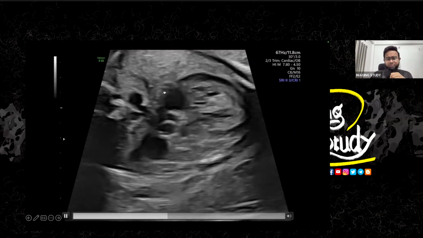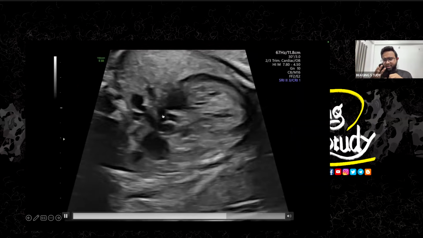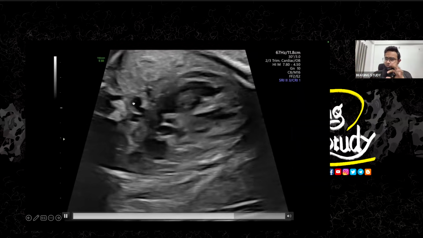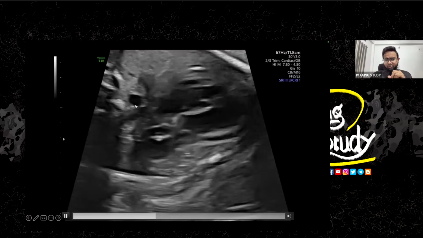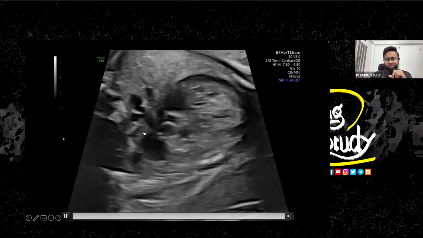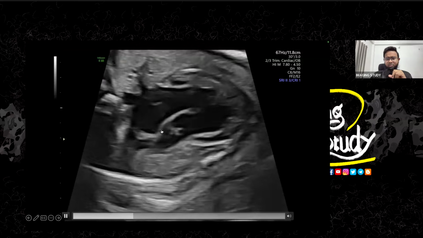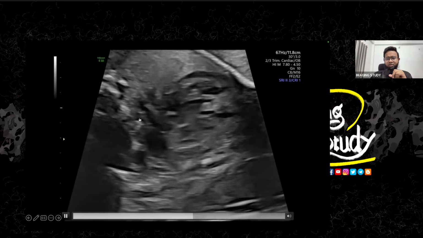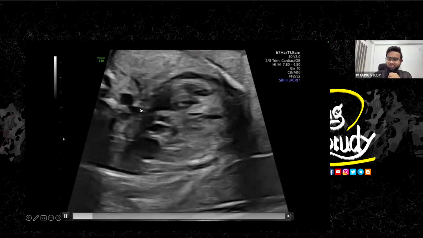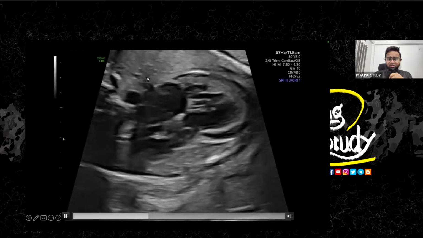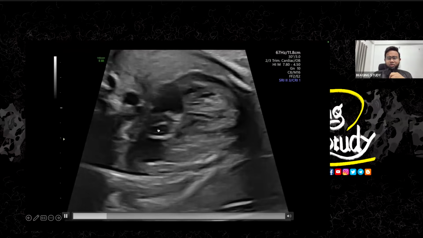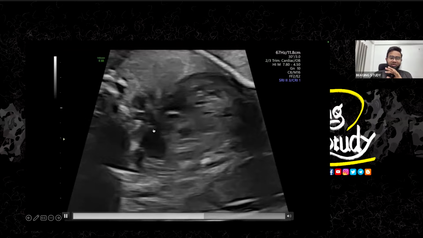So now let's look at the area. This is the aorta. You see there is something connecting to the aorta through this line. This is the pulmonary trunk. You see this thin structure, this is the pulmonary trunk. It's giving a branch to the aorta, which is known as the ductus arteriosus. And you can also see the pulmonary vessels here. So the pulmonary trunk is present.